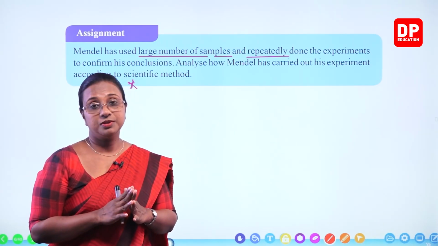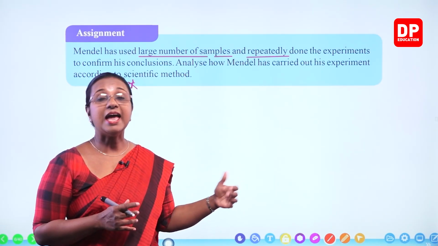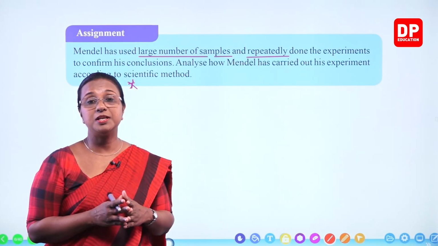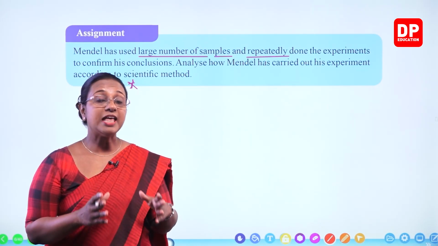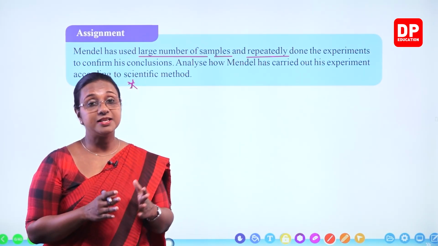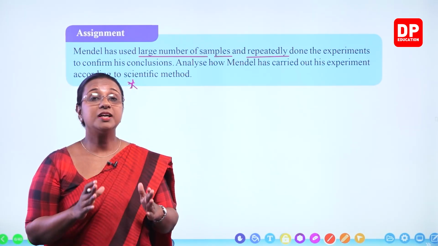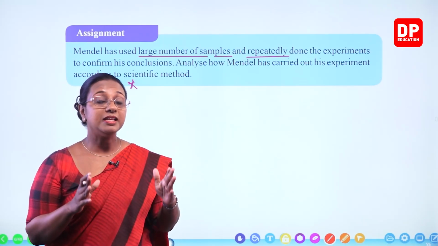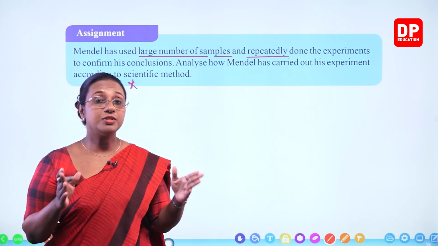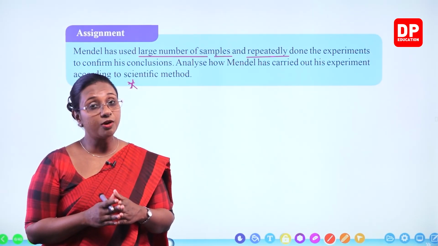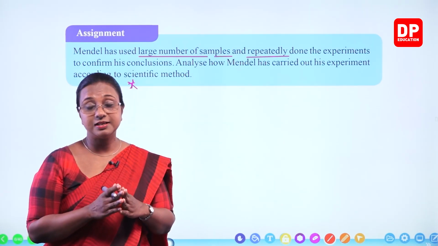So up to now, we have discussed who Gregor Mendel is, that he carried out experiments and explained the inheritance process. For that, he chose the garden pea plant, Pisum sativum, and he observed 7 pairs of contrasting characteristics, but he carried out the experiment considering one characteristic at a time. That is why we call it a monohybrid cross. During the monohybrid cross, he used pure breed parental plants.